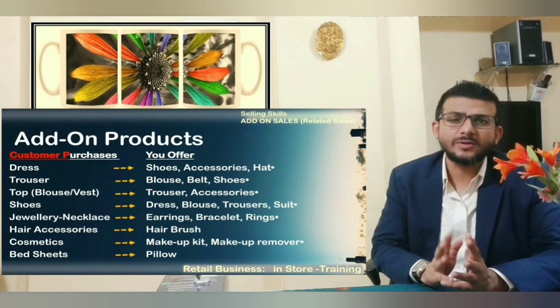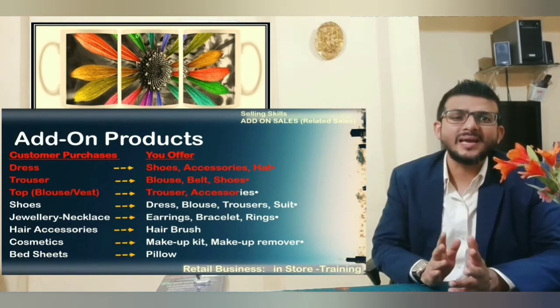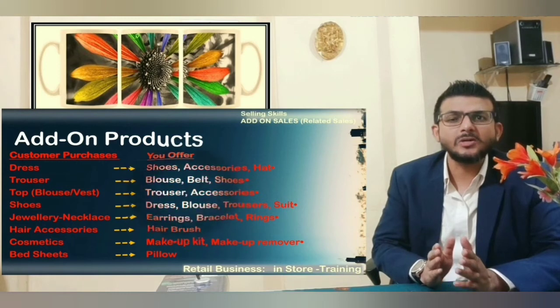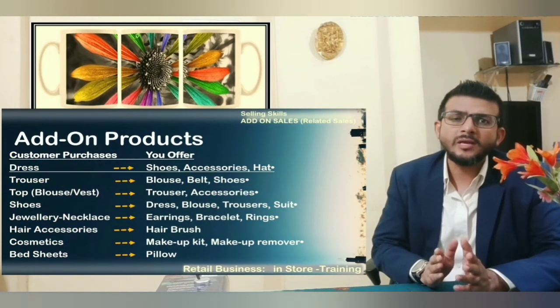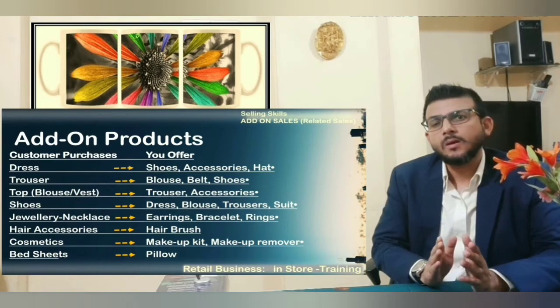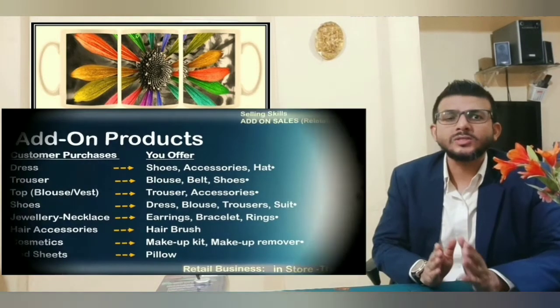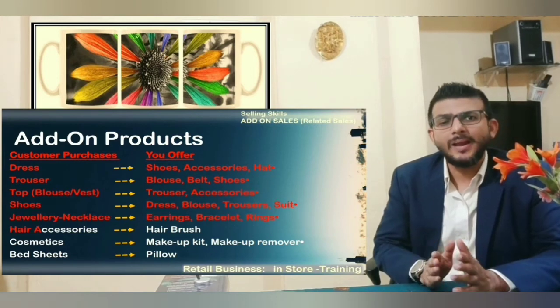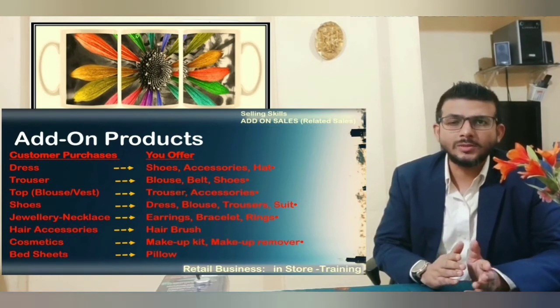What you can offer in add-on products. Suppose a customer purchases a dress, you can offer shoes, accessories, a hat. In the same way, if a customer purchases trousers, offer him or her a blouse, belt, shoes. With a top goes trousers, accessories. With shoes, dresses, blouse, trousers, suit.